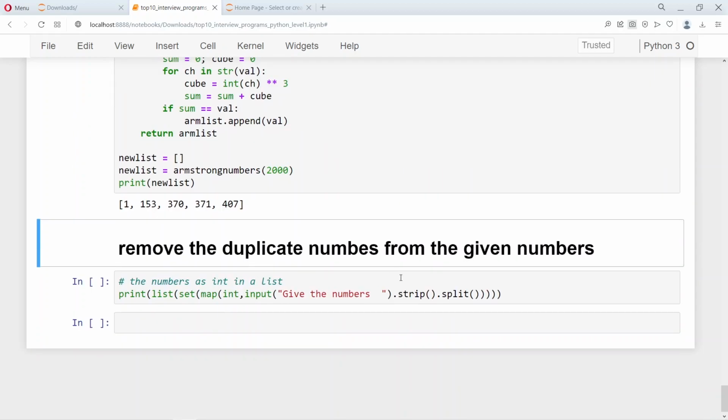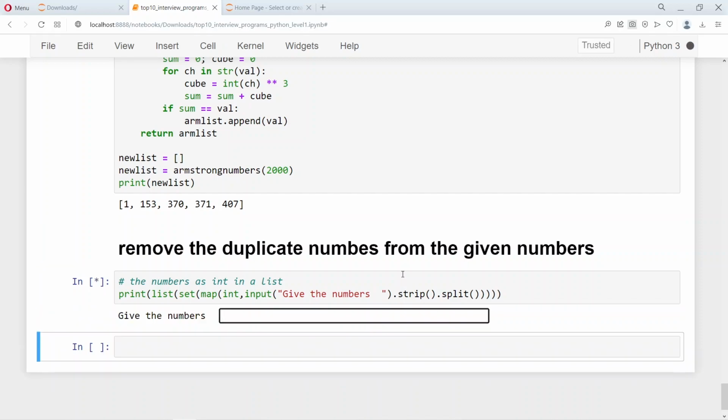The other one which we very often talk about is to remove the duplicate numbers from the given set of numbers. So if you give a particular set of numbers, for example, if you say I want to give these numbers, where you can see that the number gets repeated.